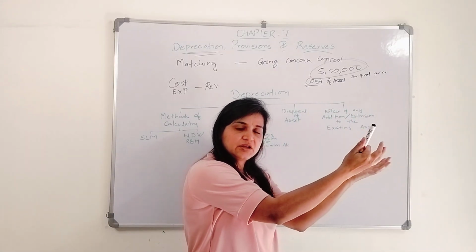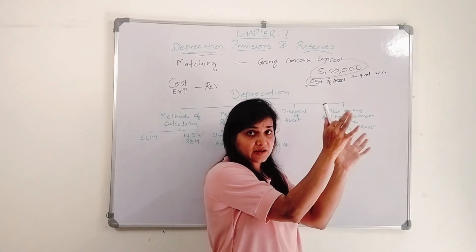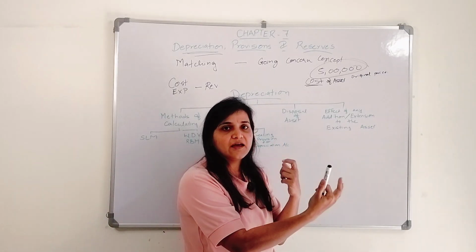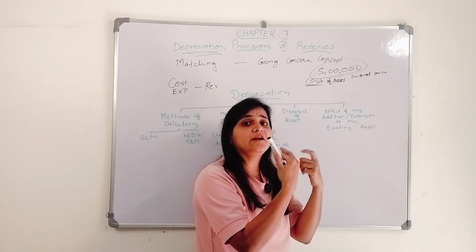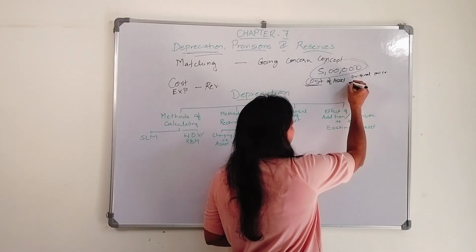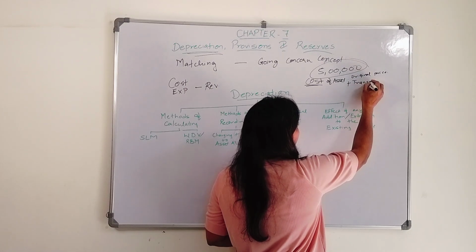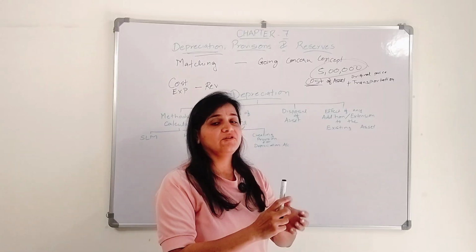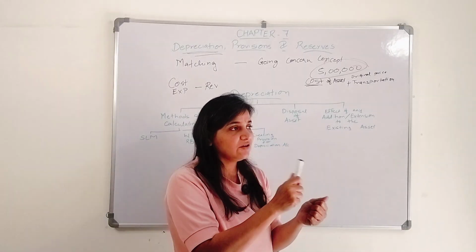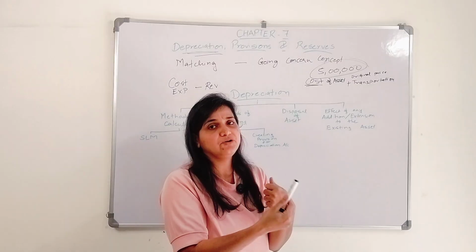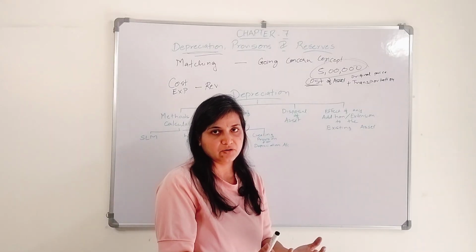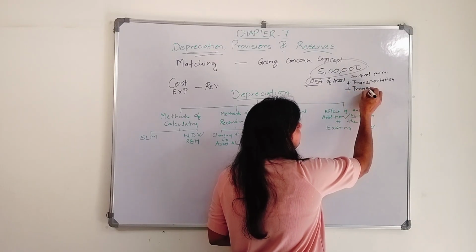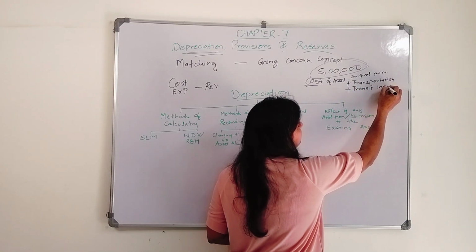You got that machinery from the vendor's premises to your place. How did you get it? You must have booked certain transport, right? You paid for that transportation, so it includes transportation charges. Now there are certain times that we pay insurance also for it. If anything happens to that machinery in transit, we can claim that amount, right? So the insurance amount that we paid is also considered, transit insurance.